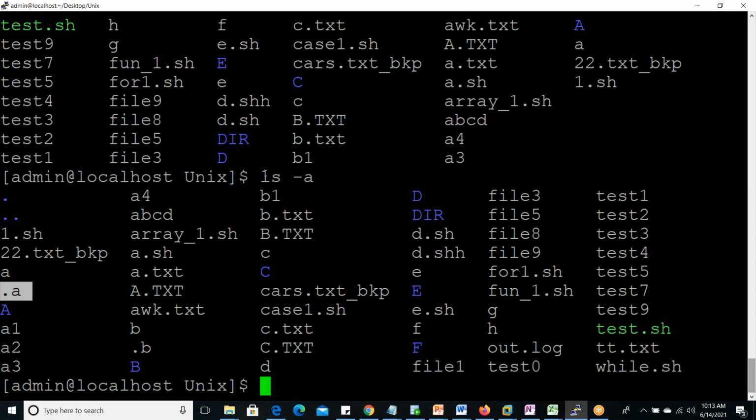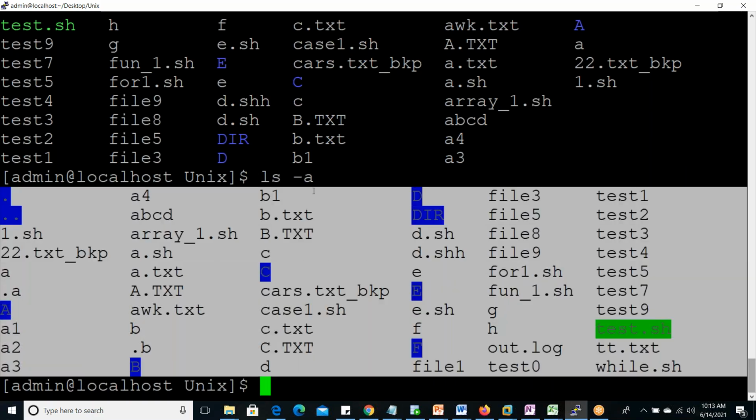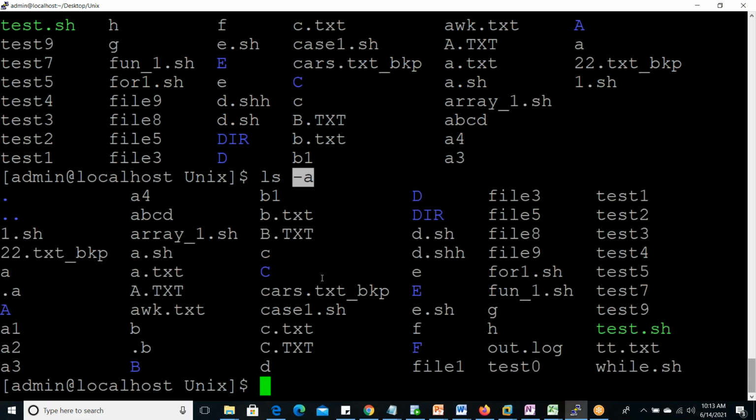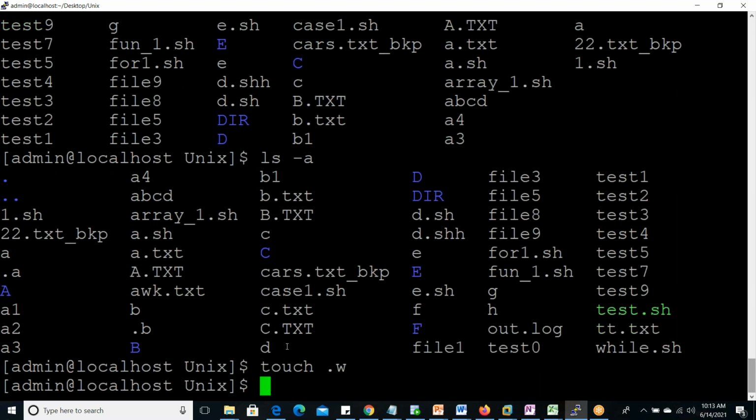So ls command will display files and directories same way it is displaying, fine. But if you give minus a, then the additional thing is hidden files. Without minus a, hidden files are not coming. With minus a, hidden files will come. Okay, so how to create a hidden file? Touch one hidden file we can create, suppose .w. It will be a hidden file now.